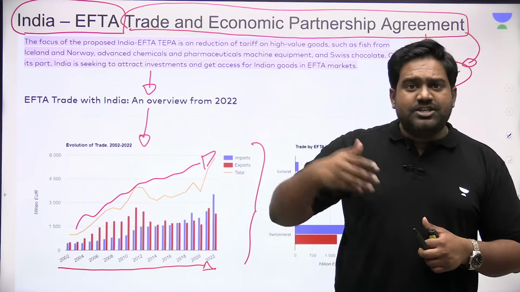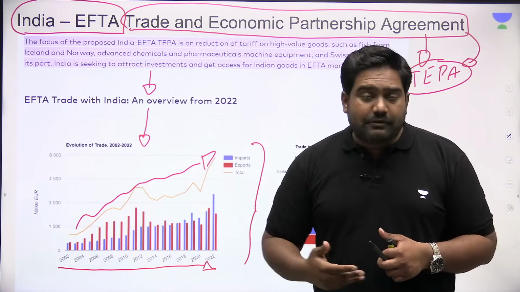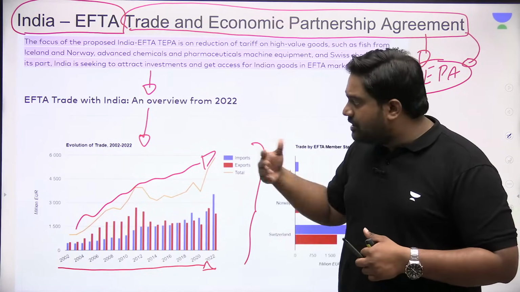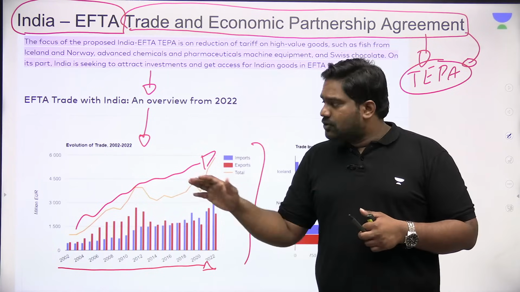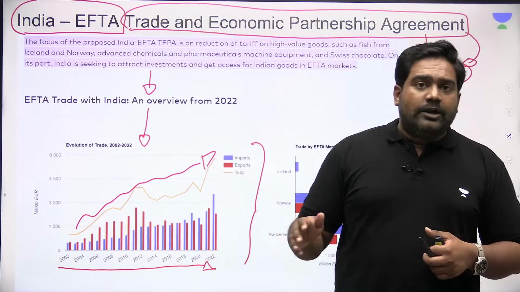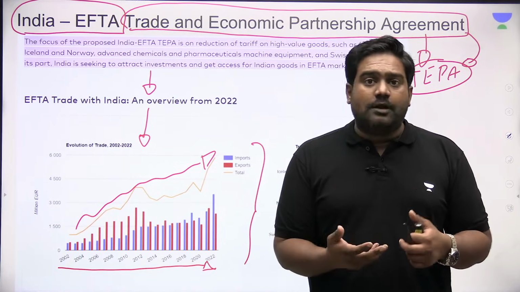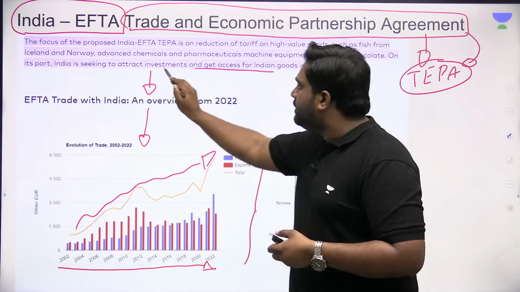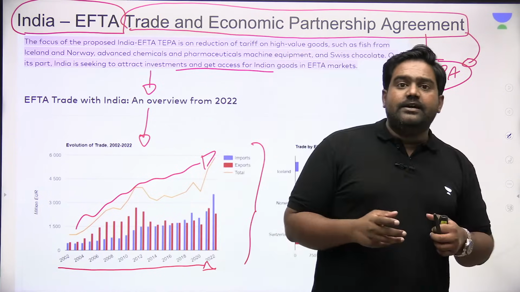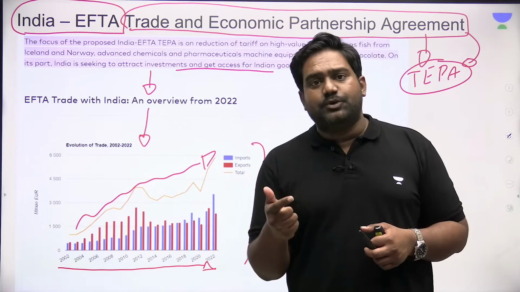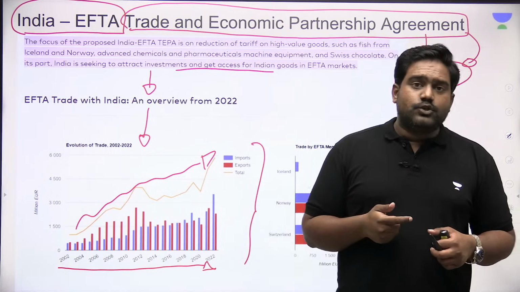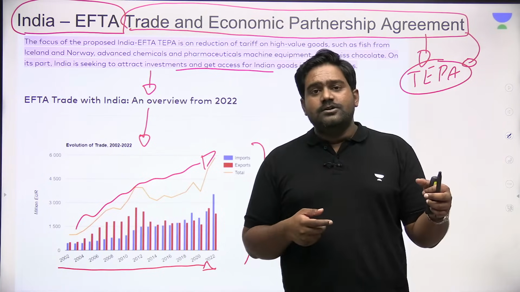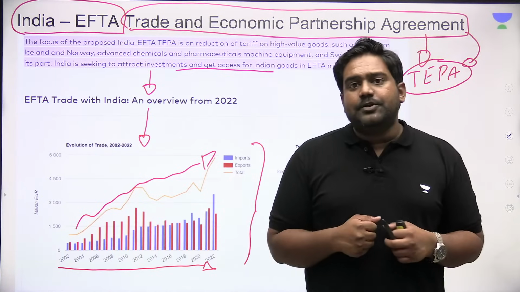Similarly, from India, gems and jewelry, India's software exports, and agricultural exports could all benefit through this trade agreement. Also, some of these countries are very strong in pharmaceuticals, especially Norway and Switzerland. They are global leaders when it comes to biotechnology, pharmaceutical industries, etc. So they have a huge market in India. That is something they would like to tap into.